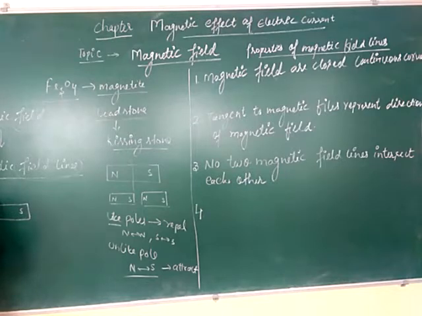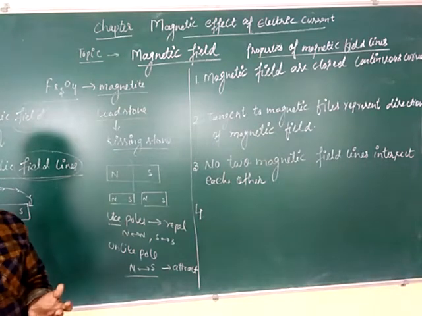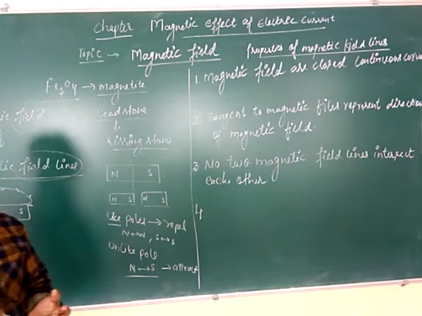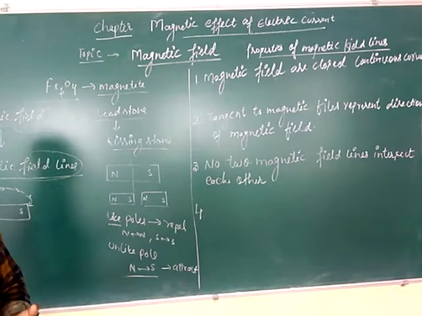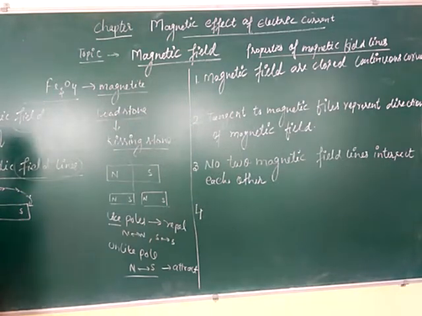Again, you will make certain dots. Again, you will place the compass somewhere. Again, the south end will get attracted towards the north. So in this way, it will form a closed loop, which shows that there are certain imaginary lines which start from the north and enter towards the south. So what are magnetic field lines? These are imaginary lines which do not really exist, but what they represent is the reality, how the magnetic field is flowing from one end to the other end.